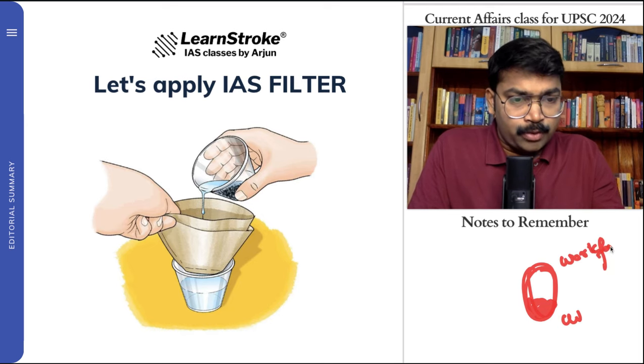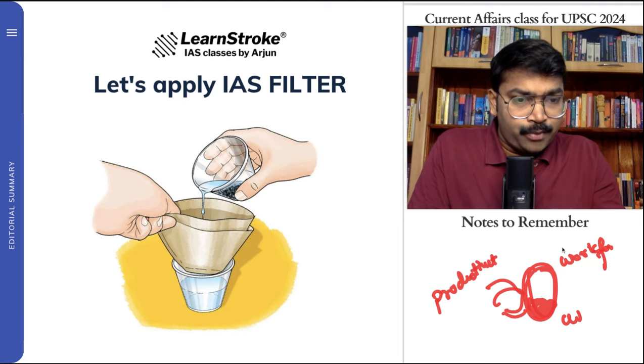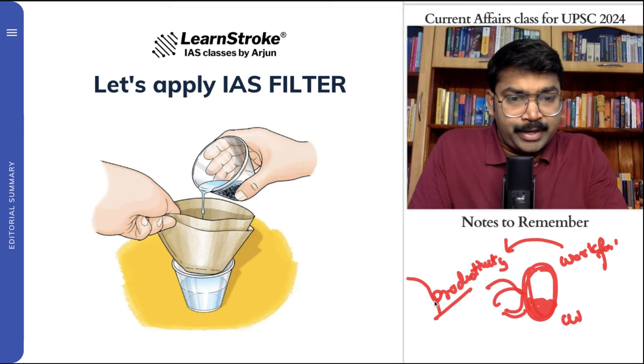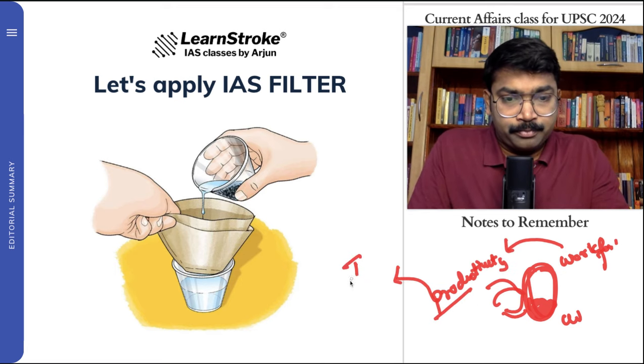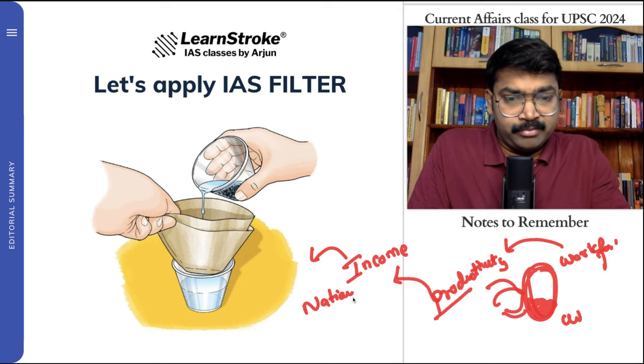Whatever you do, the workforce creates productivity, and productivity will lead to more income, and this income can definitely help in nation building. It will help the nation, add to India's GDP, and also add to a lot of exports.